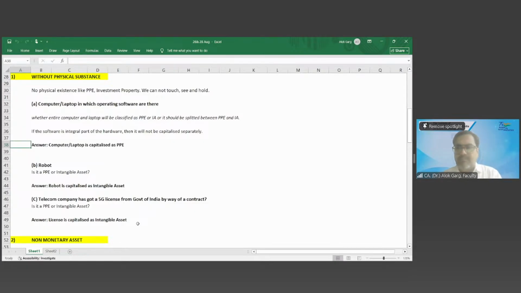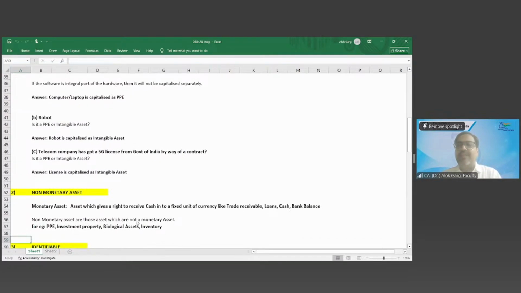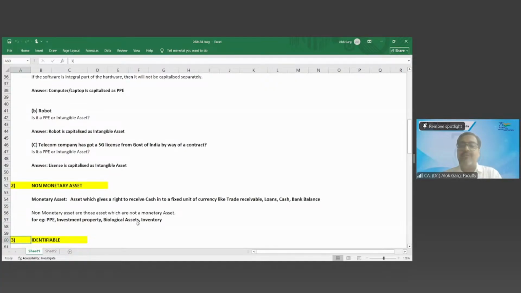Property, plant and equipment, monetary or non-monetary asset? Non-monetary, because you can't say, I have a right to receive 20 crore rupees from sale of this plant and machinery. But if that property, plant and equipment has been sold and the agreement has been entered, the money has to be received from the buyer. Is it a monetary or non-monetary asset? Monetary. Now it becomes a monetary asset, right? So monetary assets are those assets which give a right to receive cash in a fixed unit of currency.